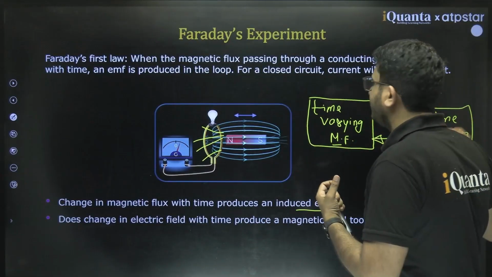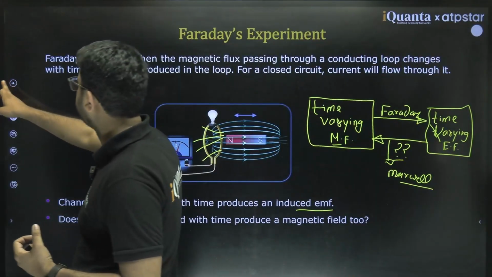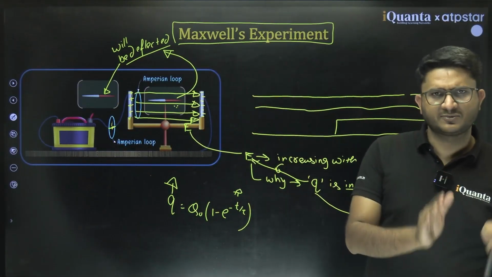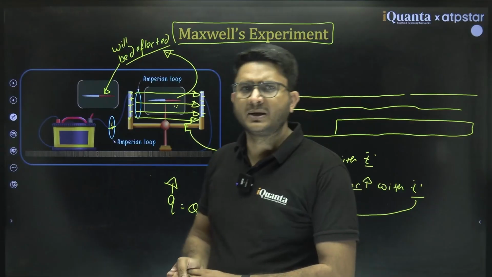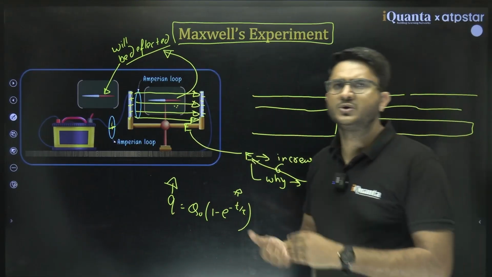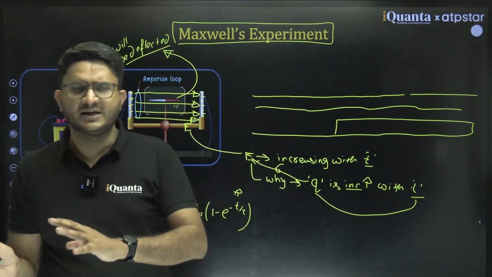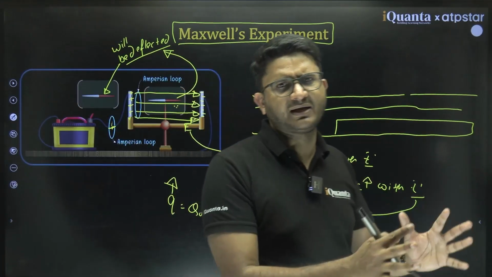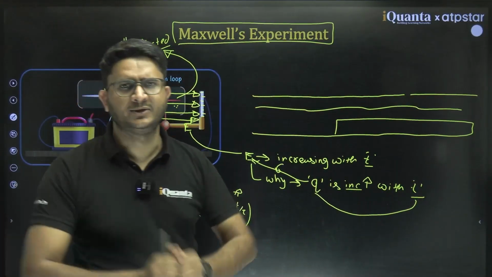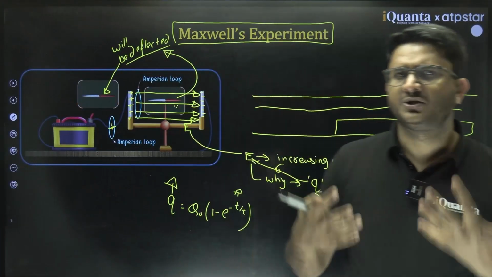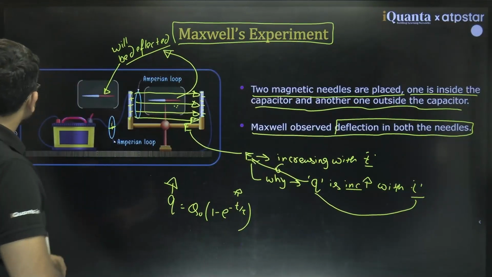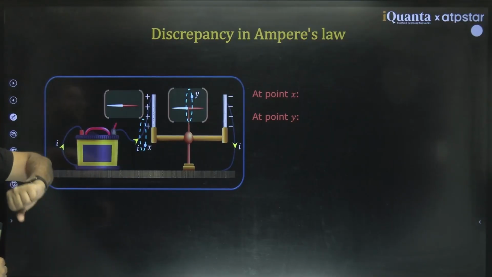So Faraday tries to combine: not just magnetism depends upon current, but the reverse is also true. A changing electric field can produce a magnetic field, and a changing magnetic field can produce an electric field. So both are interconnected domains. That was the first theoretical explanation that was provided here. Clear?